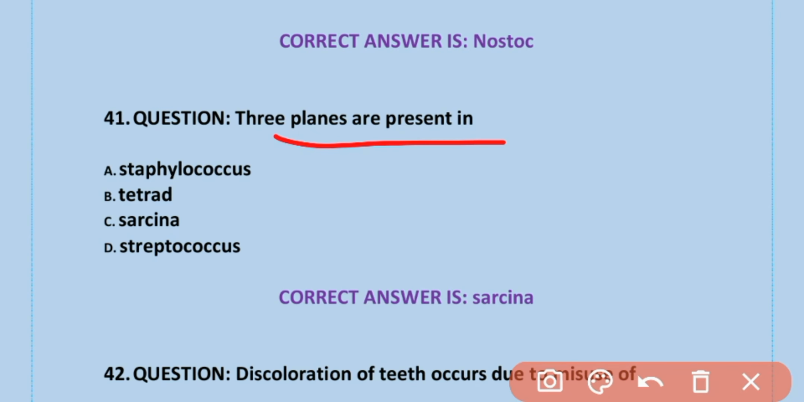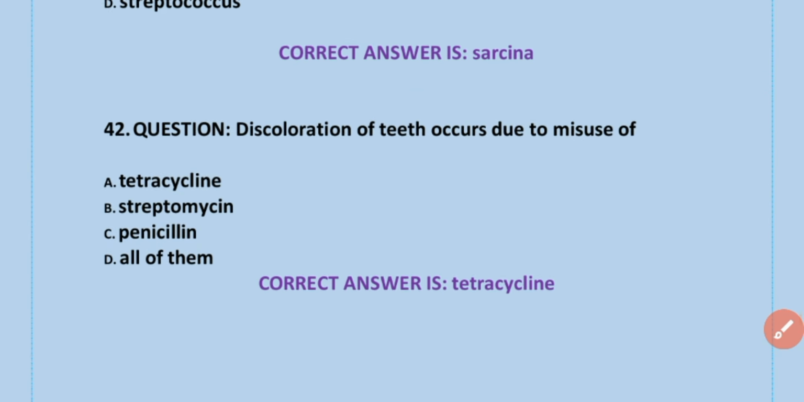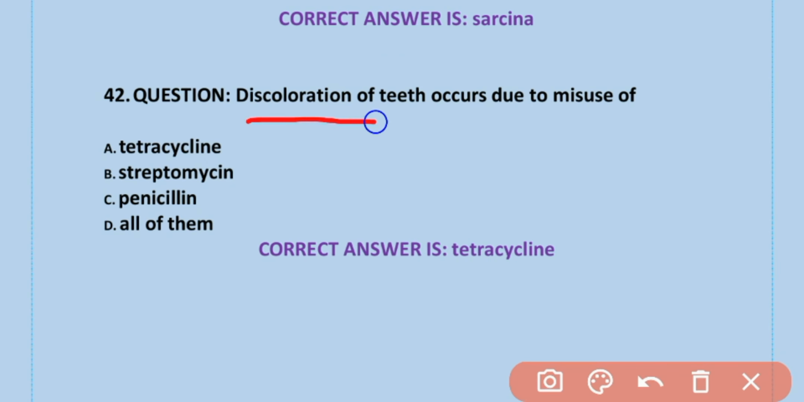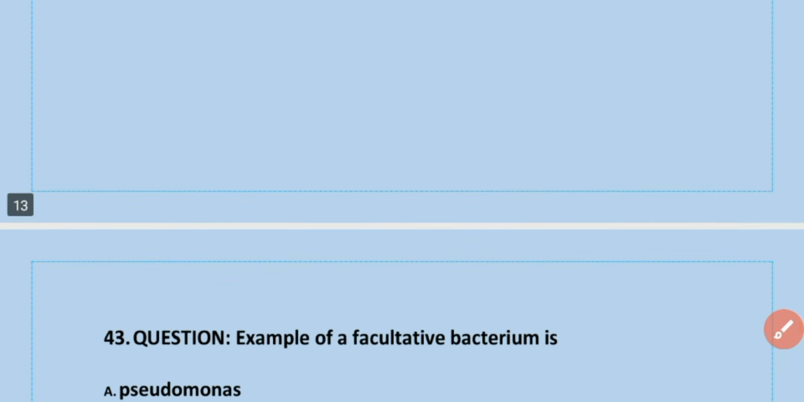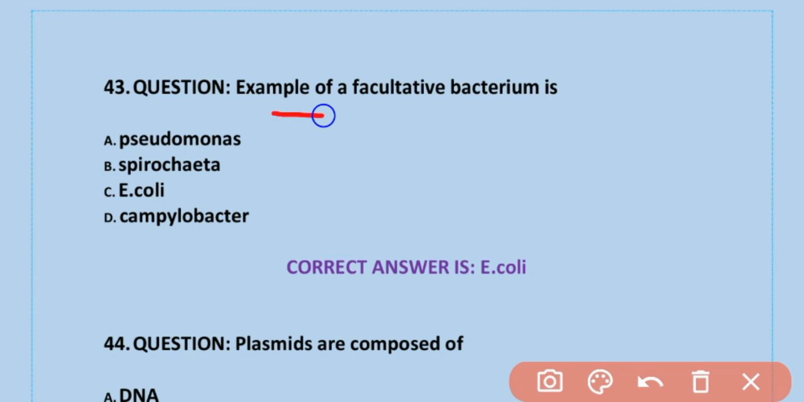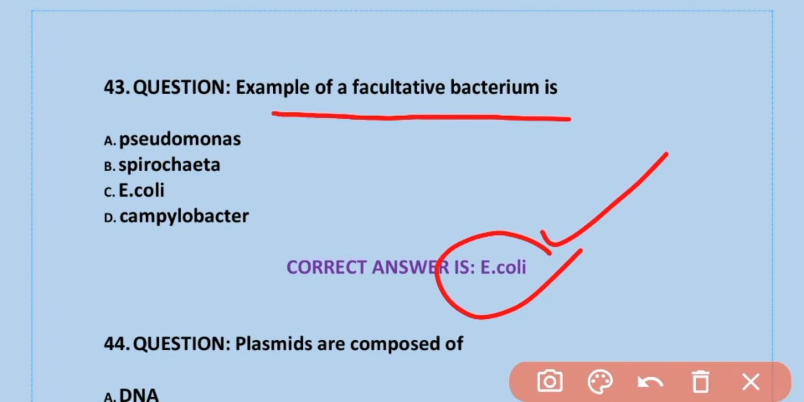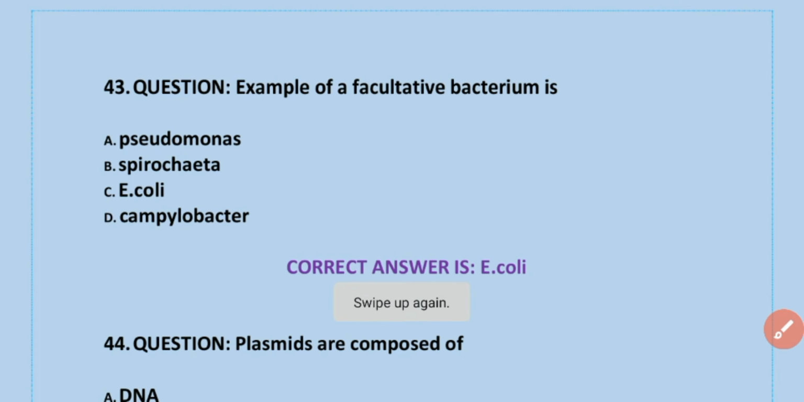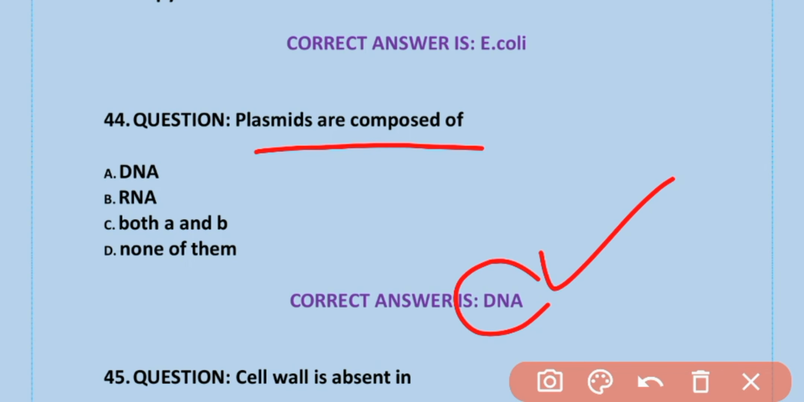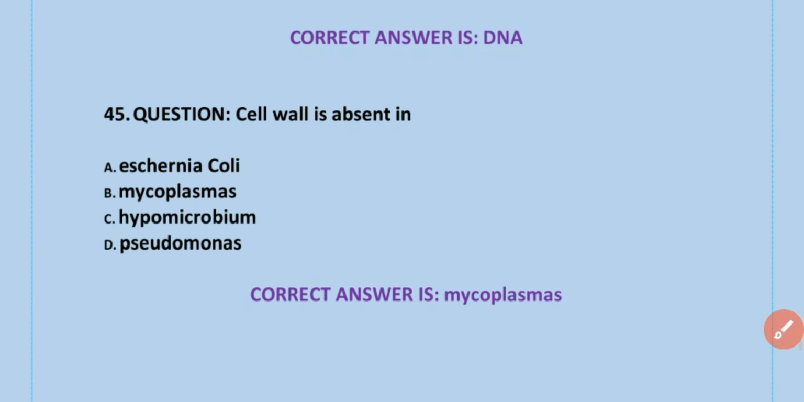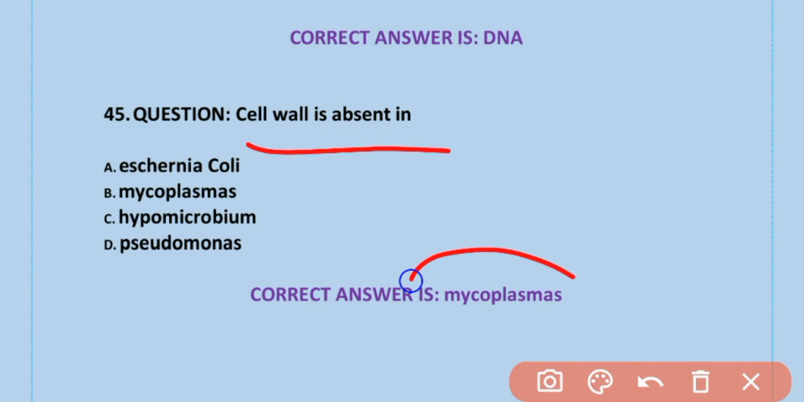Three planes are present in Sarcina. Option B is correct. Sarcina. Discoloration of teeth occurs due to misuse of tetracycline. Example of facultative bacterium is E. coli. Plasmids are composed of DNA. Cell wall is absent in Mycoplasmas. B is correct.